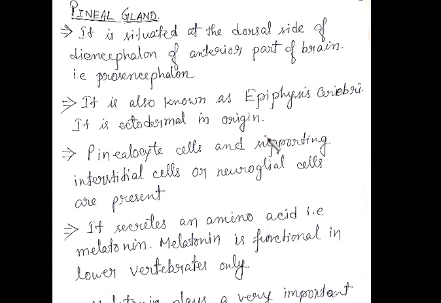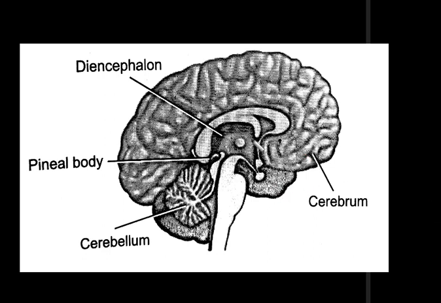So let us see the diagram to get more clarity. So this is the diagram we have. This is the diencephalon, this is the cerebrum, this is the cerebellum, and just after the diencephalon, on the dorsal side of the diencephalon, the anterior part of the brain. This is the anterior part of the brain. So this is the location of the pineal gland.